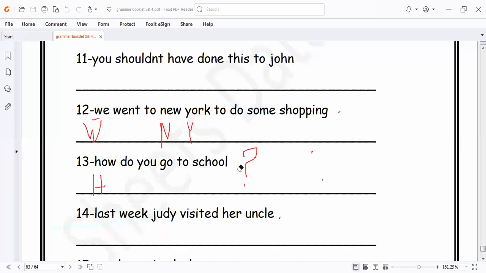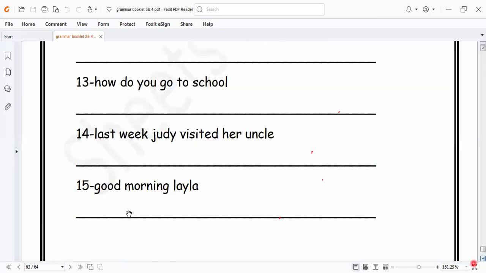Let's go to another sentence here. Good morning, Laila. Here there are a lot of mistakes. What can I correct? I correct good. It will be Good, written in capital letter. It will be L, written in capital letter, and I put the question mark. Sorry, not a question mark, a full stop at the end of the sentence. Good morning, Laila. Here is Good morning, Laila, and here is the comma. There is a comma after good morning, and then I write Good morning, Laila. Okay.